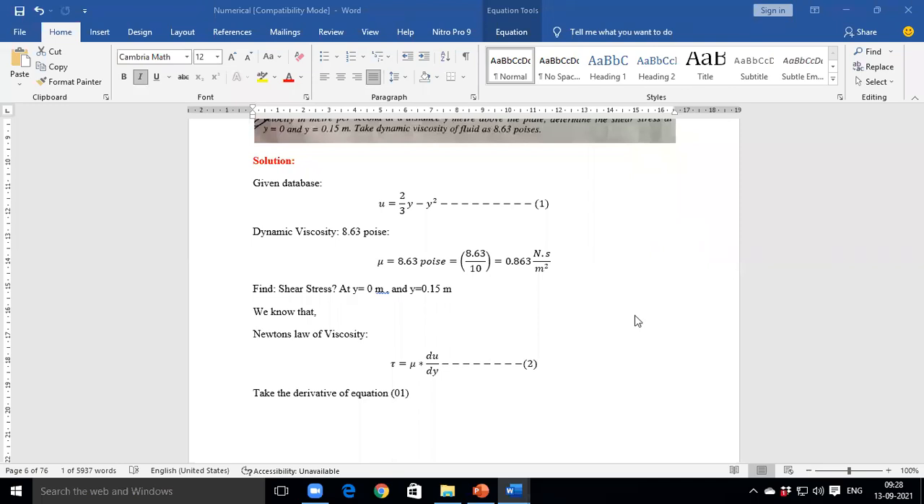Why do we need to take the derivative of equation number 1 with respect to y? Tell me. Why do we need to take the derivative of equation number 1 with respect to y?